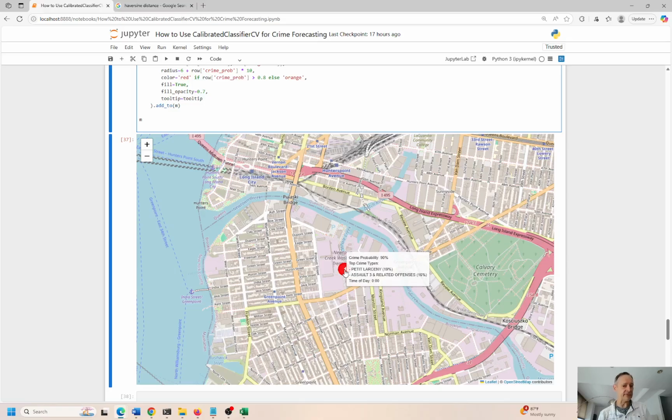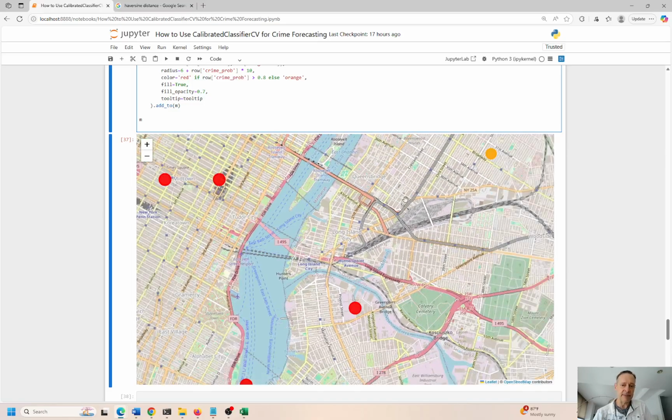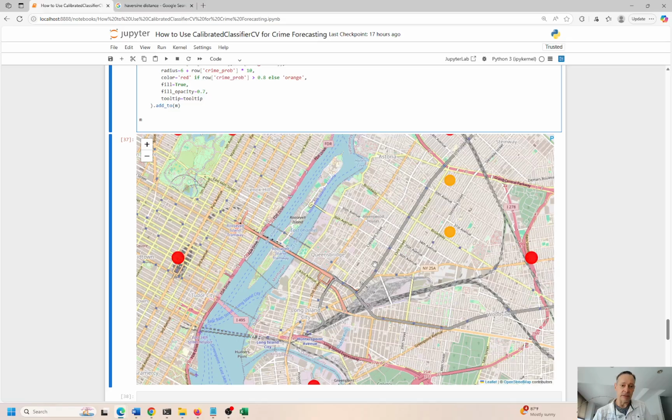So the KDE is not perfect, and you can't say with 100% confidence that there is going to be a crime in this latitude, this longitude coordinate, or this cross section of a couple of streets in Greenpoint or in Brooklyn or whatever you're looking at. But you can get pretty close, right? So the KDE process can be off by a little bit, but again, it's leading us in a direction where we know that there's probably going to be a crime, and it's taking us close to the point, and it's giving us the probability of the crime, and then breaking it down into a couple different categories.